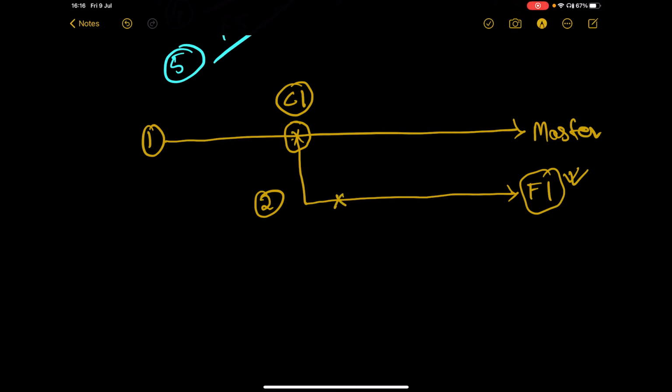Now let's suppose the guy working on the F1 branch did several commits, say FC1, FC2, FC3, FC4, like that. Let's say this is the final commit, which is working fine, and he wants to merge this code to the master branch. Say this particular commit is the final commit, FC5.